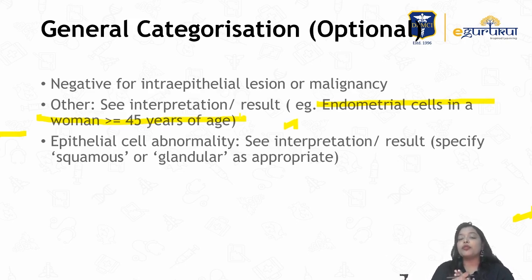Always remember, a pap smear is a screening, so it is telling us there is probably some abnormality, and you have to confirm it with dilatation and curettage. That is also one more MCQ. So whenever you see endometrial cells in the pap smear in a woman aged more than 45 years, please go for dilatation and curettage to reconfirm the abnormalities.